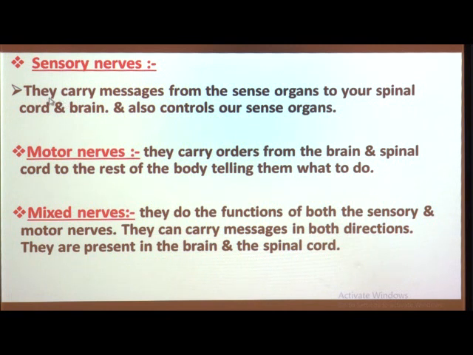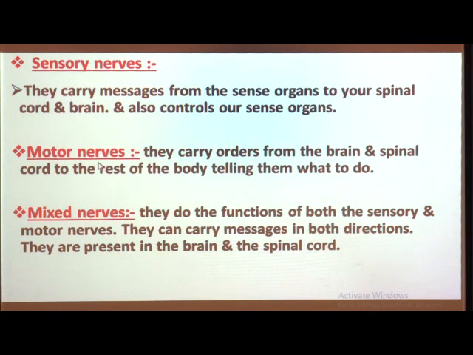What are the sensory nerves? The nerves that carry messages from the sense organs to your spinal cord and brain, and also control our sense organs. These are the sensory nerves. So, the second type of nerves is the motor nerves.